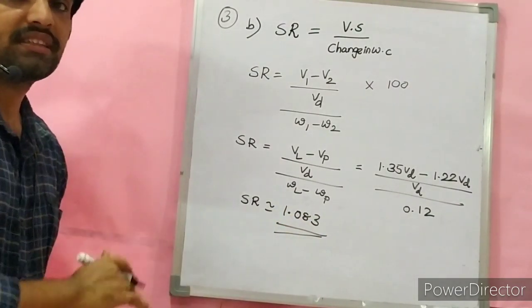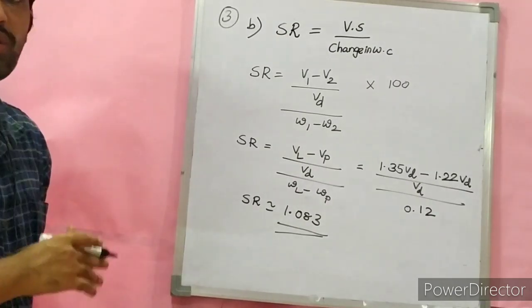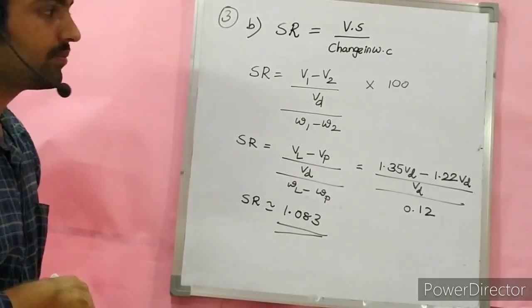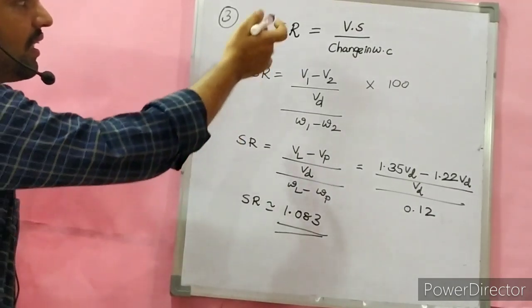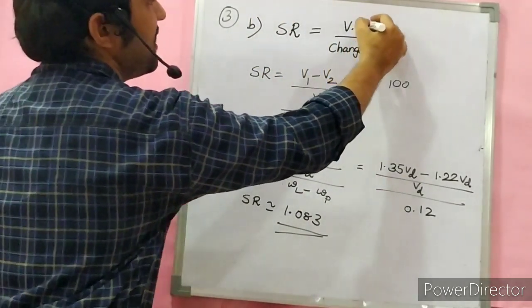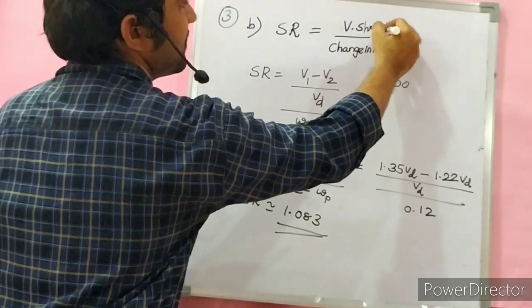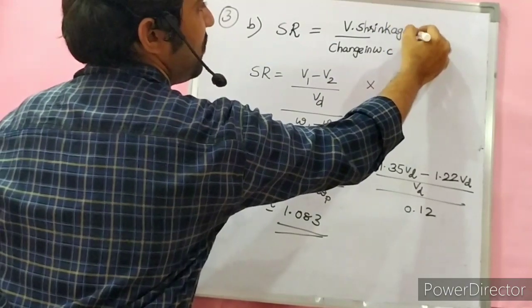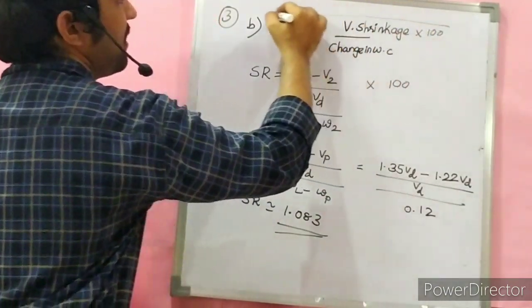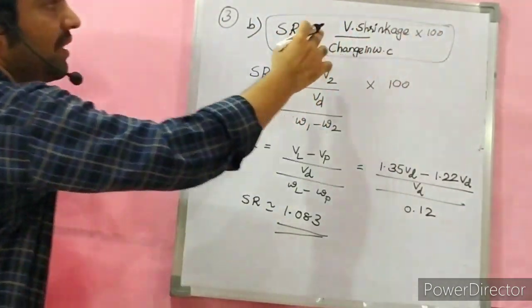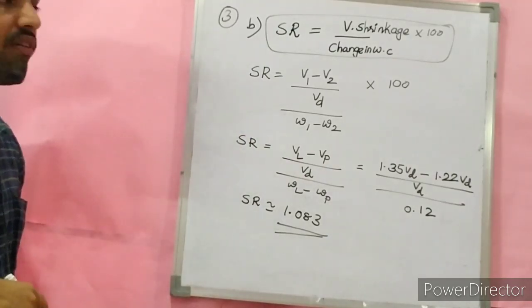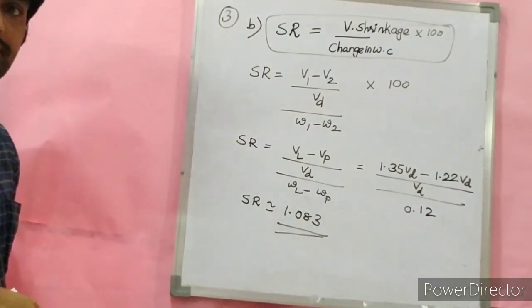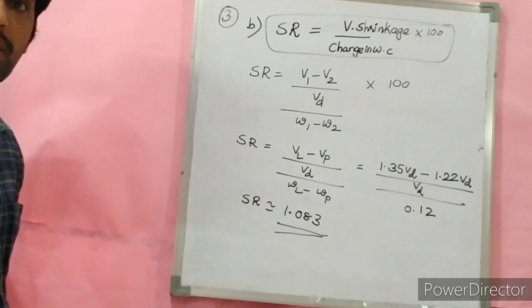This was a civil services question given for 15 to 20 marks, I remember. It is based on the concept of volumetric shrinkage to change in water content. Take this equation as a note because this concept is important: volumetric shrinkage by water content change into 100. Okay, this is the solution to problem number 3.